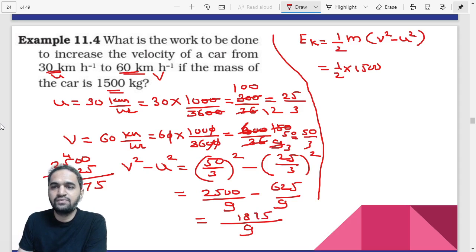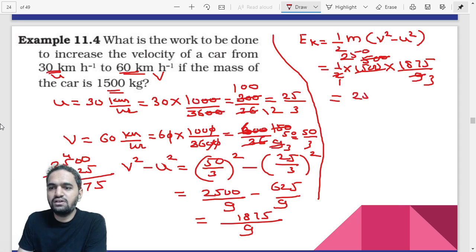So you can put the value there. The answer would be 1875 divided by 9. So you can do this calculation now. So 3 3s are 9, 3 5s are 15, 0 0. So that is 500 now. So if you divide by 2, that will be 2 2s are 4, 2 5s are 10, 250. Now that is 250 into 1875 divided by 3. Okay?